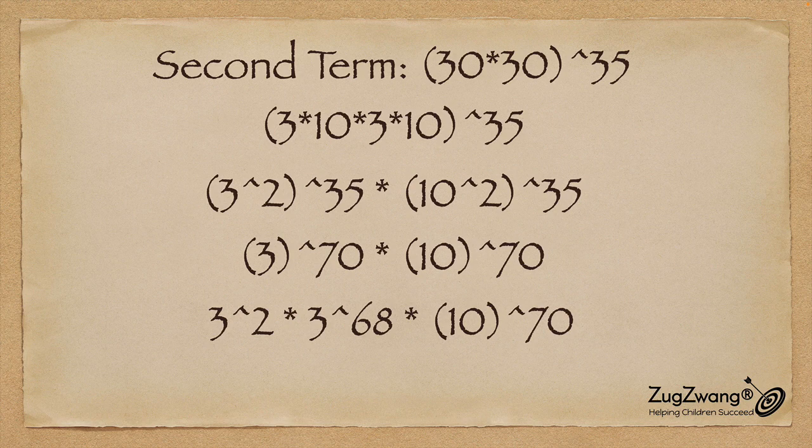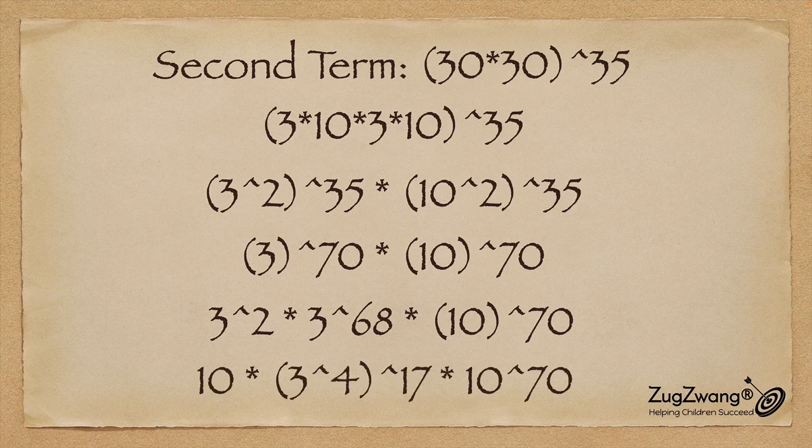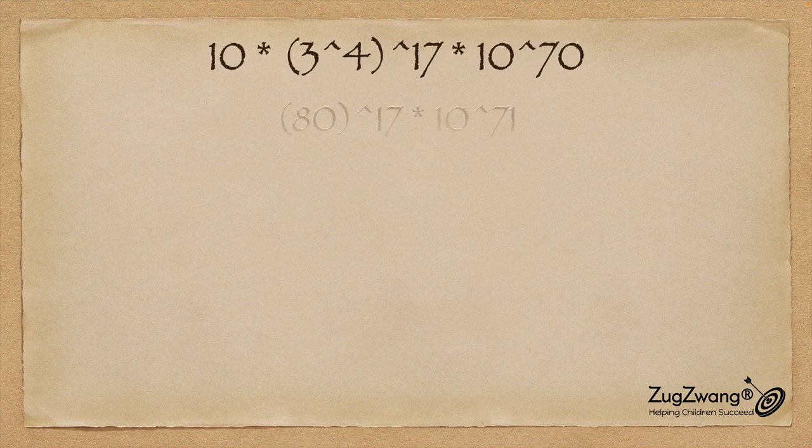Now what I'm doing is, 3 to the power 70, I'm dividing that as 2 and 68. So 3 to the power 2 times 3 to the power 68. Now why would I do that? Because 3 squared is the same as 9, which I can approximate to 10. And 3 to the power 68 is nothing but 3 to the power 4, which is 81, to the power 17, which can be approximated to 80 to the power 17. So let's do that.